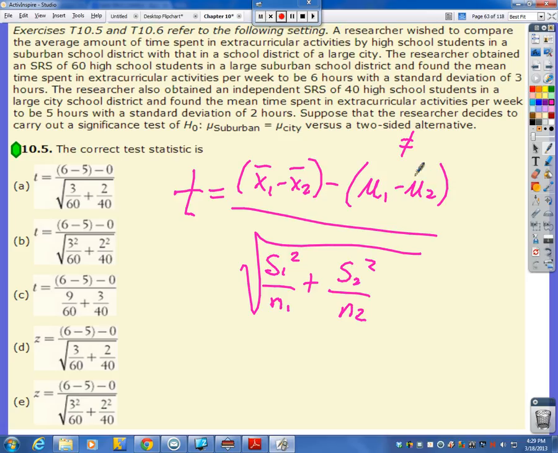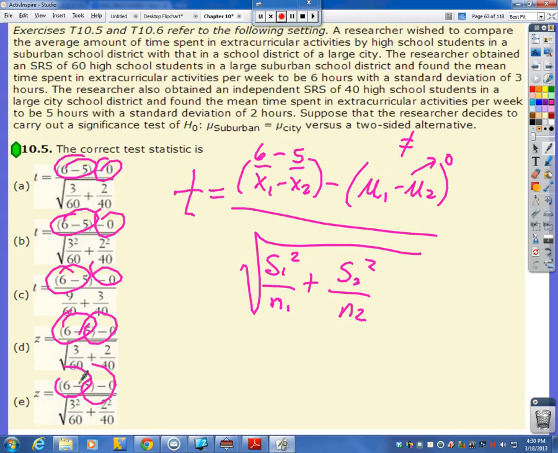This will be 0 because this is really coming from our null. And they're saying, is there a difference between these two? According to our null, no, there's no difference. So that's where we always get our 0 from. They did tell us that one mean was 6 and the other was 5. So all of these check out. And all of them have a minus 0 attached to the end. So everything's good so far.